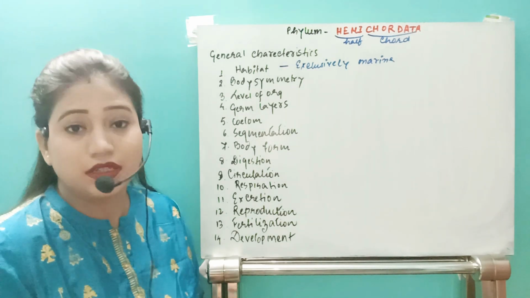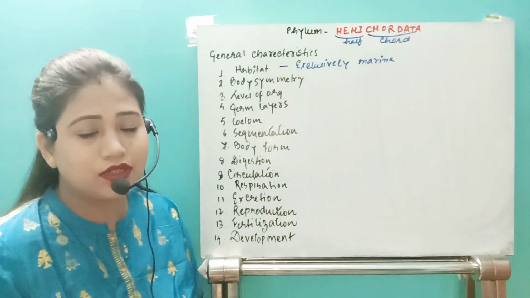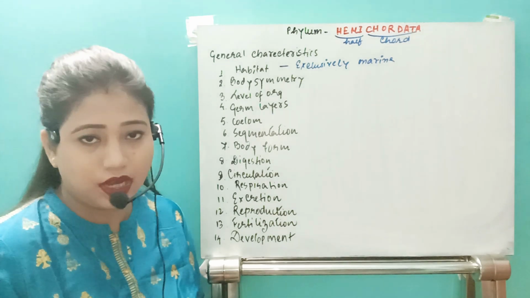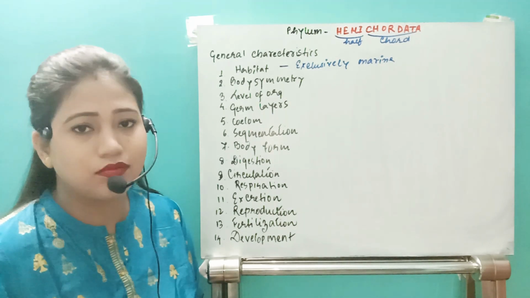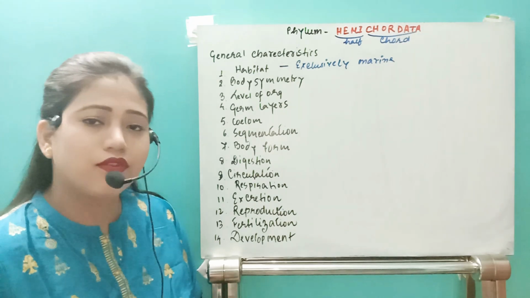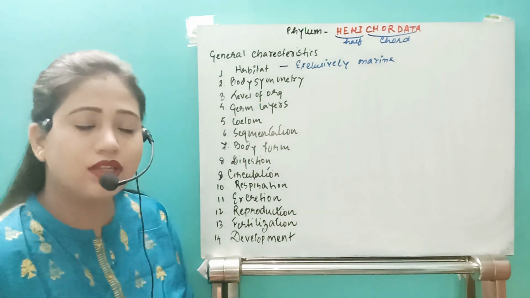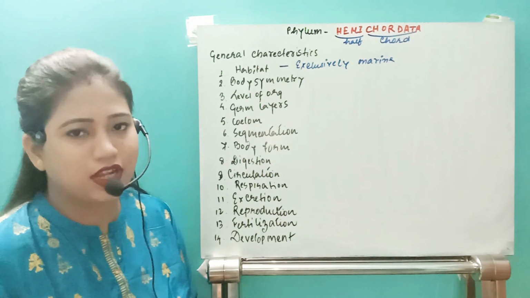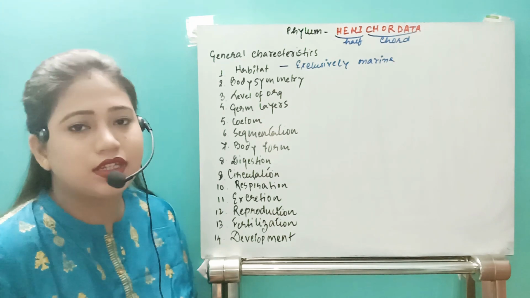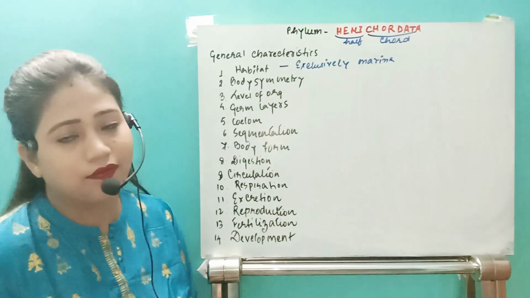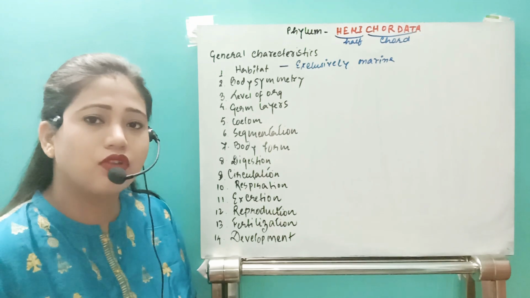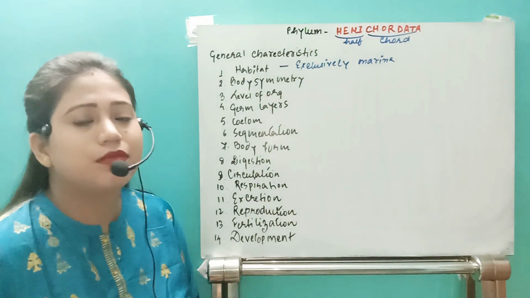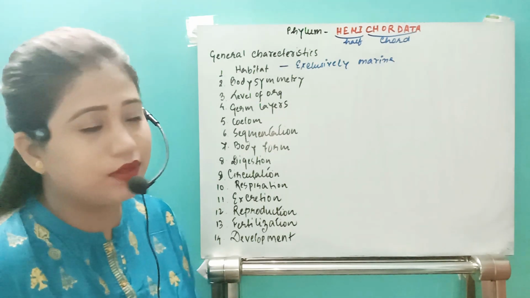They can be up to a meter in length, which is quite long compared to, suppose, the atoms, which are just a few centimeters. Similarly, hemichordates are soft-bodied organisms. They are slightly transparent, and elongated up to 1 or 1.5 meters. Right? These organisms are found in the seashore. So, habit and habitat: they are exclusively marine.